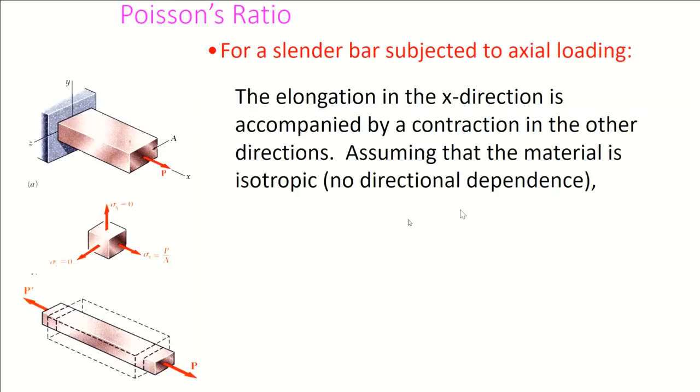Okay. Now there is another term relating to the tensile test called Poisson's ratio. Let's say, for example, a slender bar is subjected to axial loading; the elongation in one direction is accompanied by a contraction in the other direction, and you know this already. Normally, any material subjected to axial loading will elongate in that direction, then it will contract in the transverse direction, as you see here.